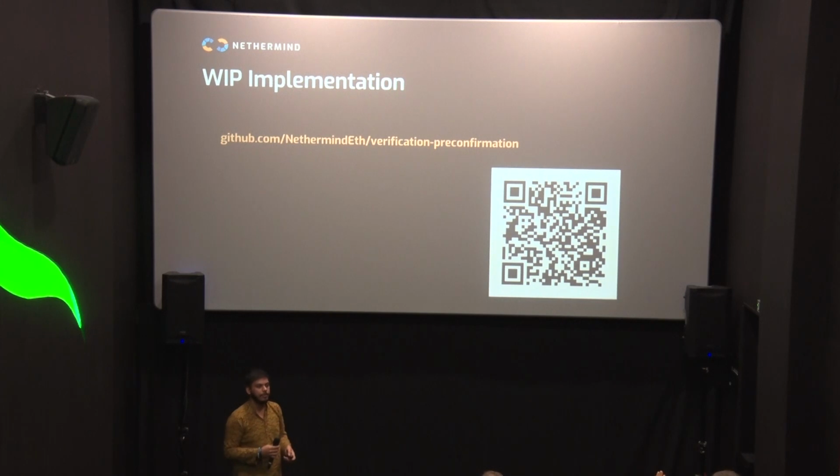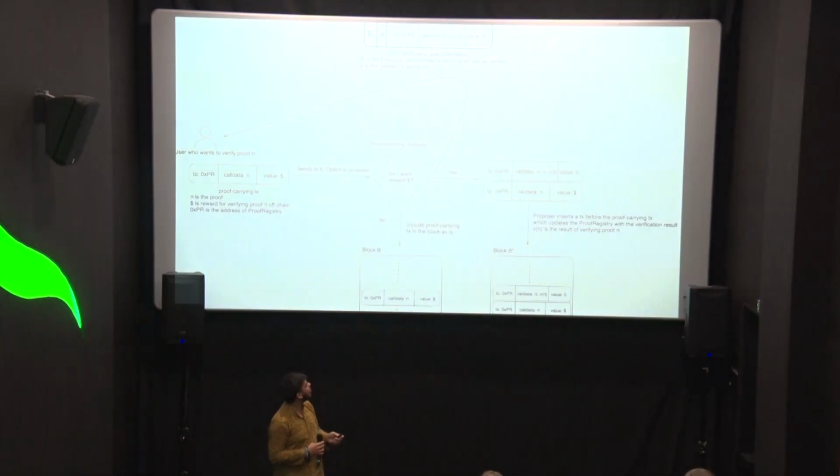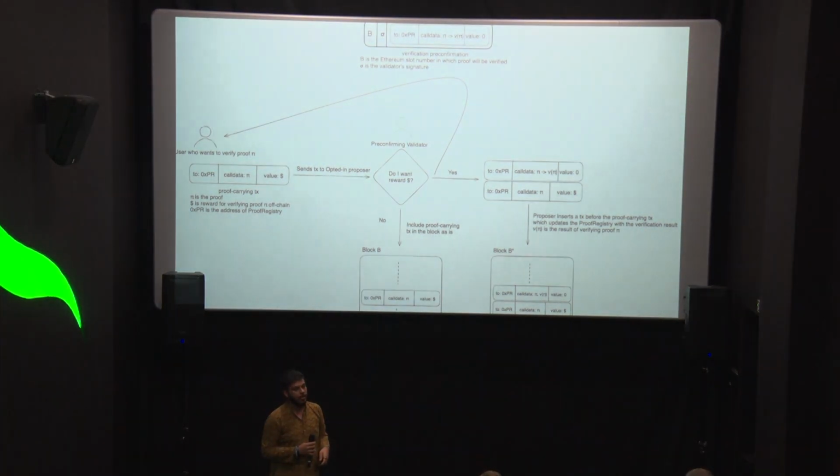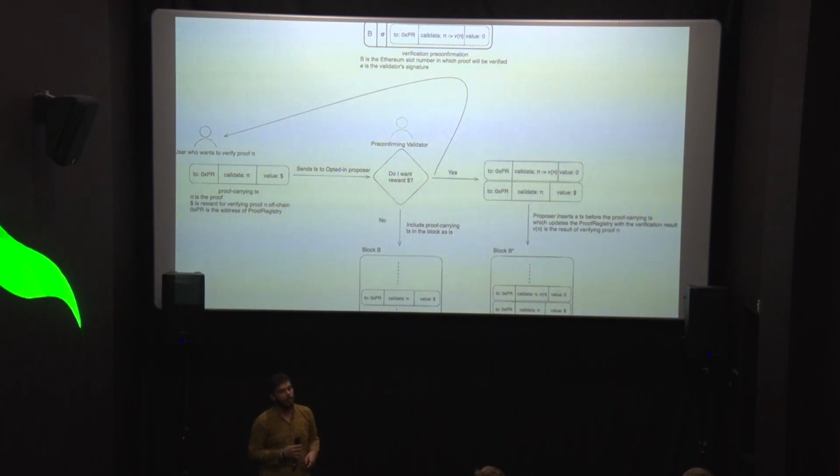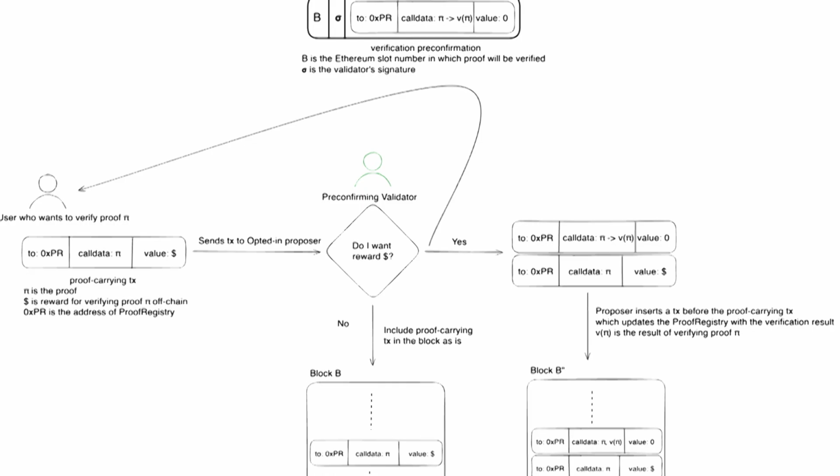Do you have a question? Yeah, I'm not sure I understand the setup when you say the user wants to verify proof pi. In my mental picture, if we imagine this in the rollup context, then it is the rollup that generates the proof for the validity of all the transactions. Is the user supposed to be a rollup operator? Yeah, the user can be anyone. It can be a rollup operator, a co-processor, or a user-facing app. It could be a decentralized identity solution where users generate the proofs locally in their browser, or it could be a rollup. It could be anyone really.